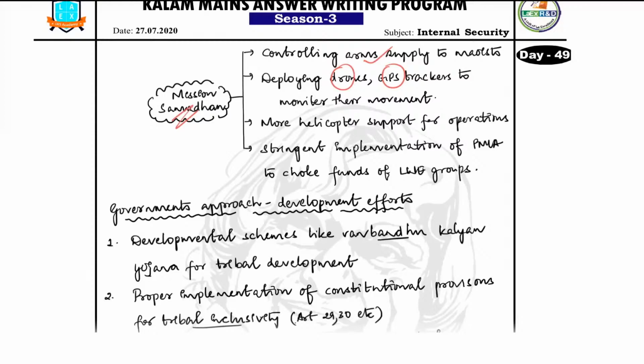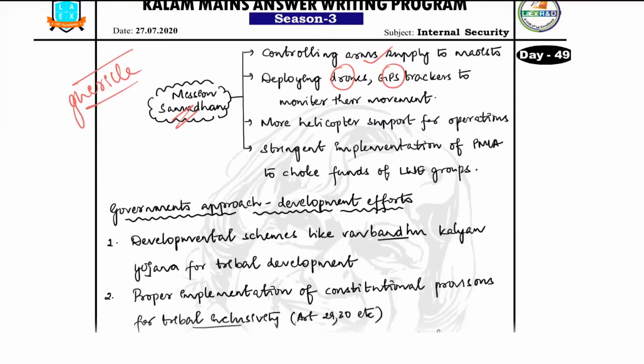One reason why we have not been able to handle this situation of Naxal movement is because these people used guerrilla warfare. This kind of warfare is effectively used in mountainous terrains where there are lots of forests and so on.